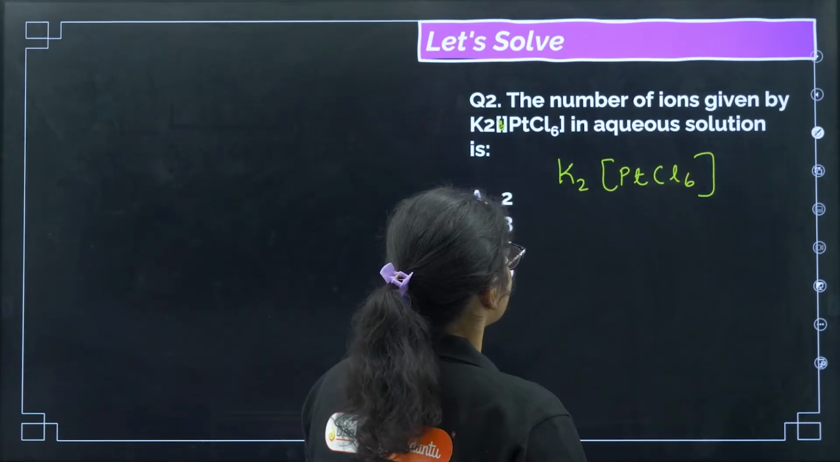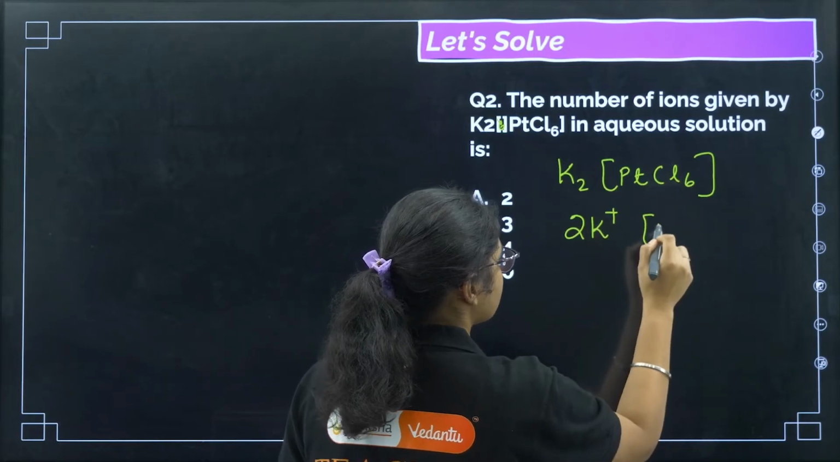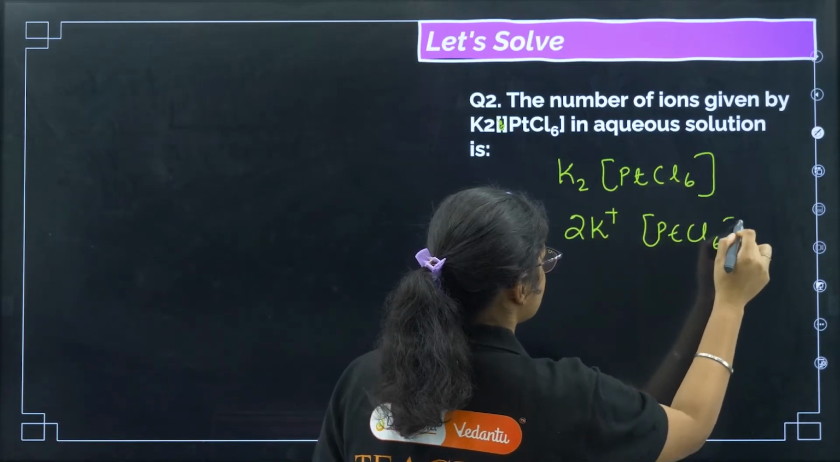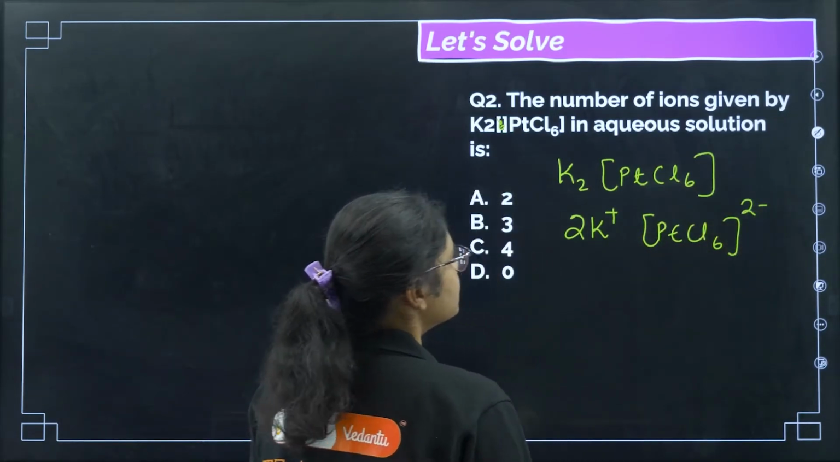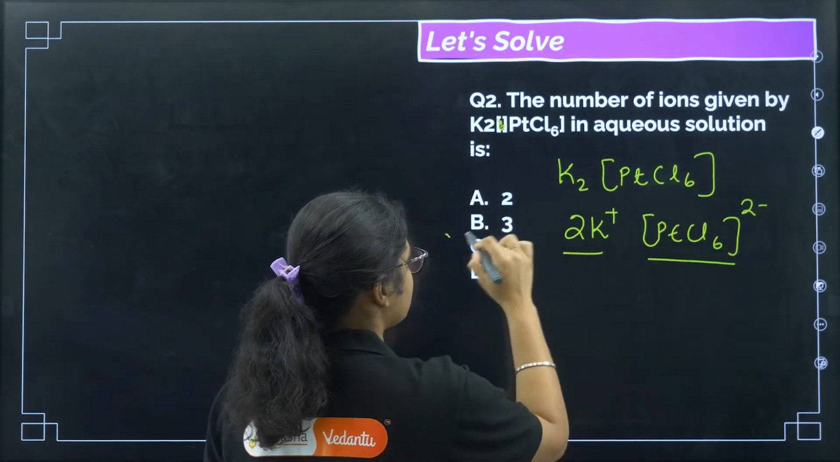Okay, next, the number of ions given by K2PtCl6. So how will it dissociate? It will dissociate as 2K+ and 1 [PtCl6]2-, right. So now if you see, this is 2 ions and this is 1 ion, so a total of 3 ions, right.